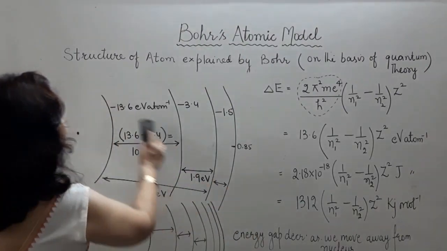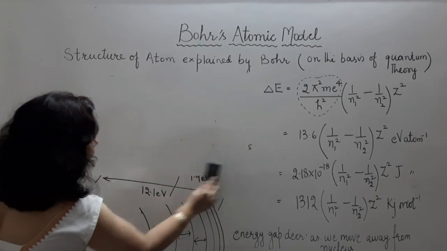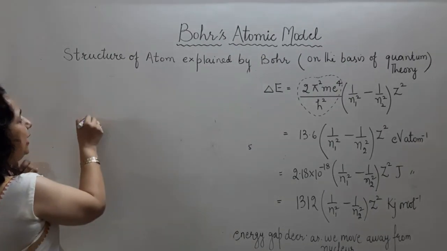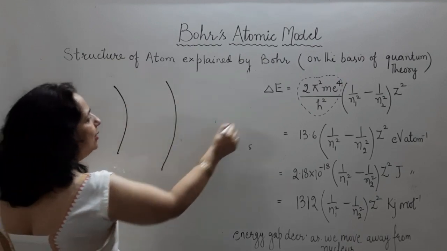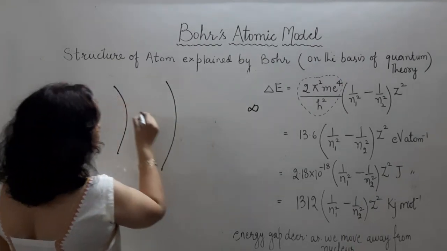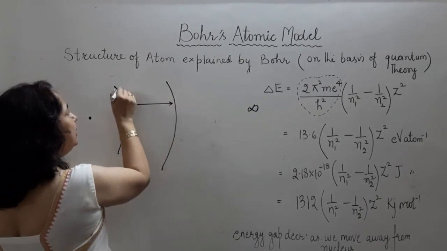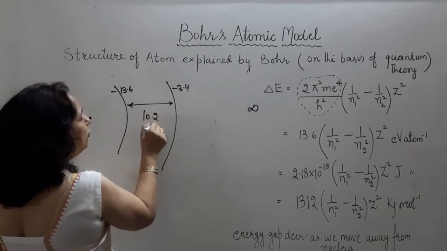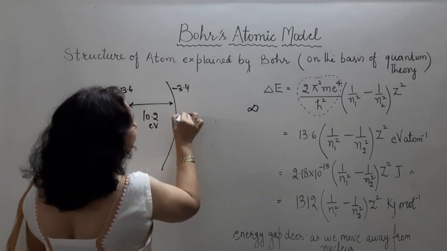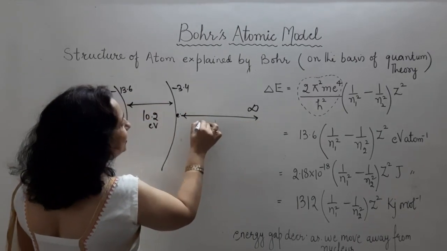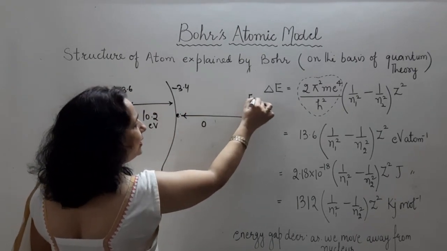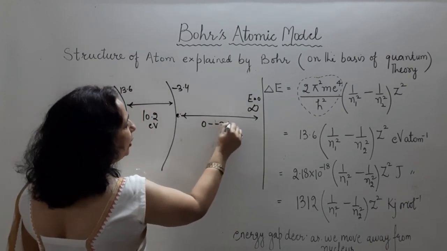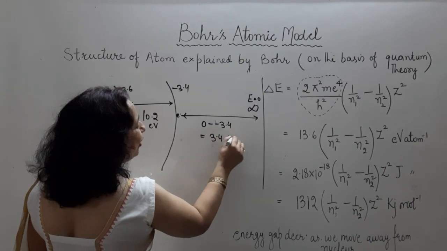Can you imagine? There is a gap between first and second shell. You understand it? And there is a gap between second and infinity. If I calculate first and second shell and then infinity, this gap is going to be 13.6 minus 3.4. This is 10.2 electron volt. And this 2 to infinity, this gap is going to be just 0 because energy at infinity is 0. Now this is 0 energy, 0 and 3.4 minus 3.4. This is 3.4 electron volt.